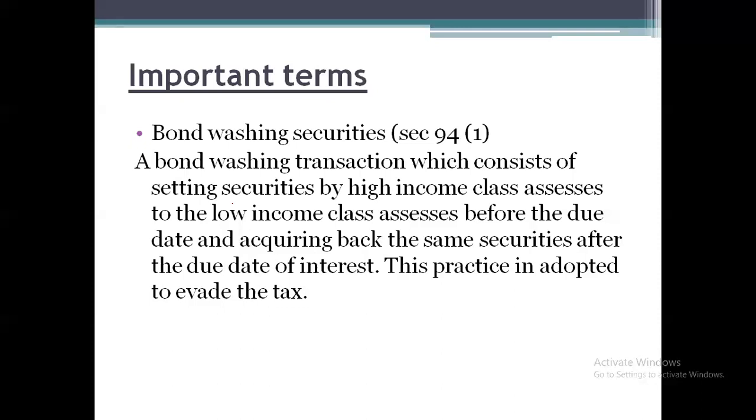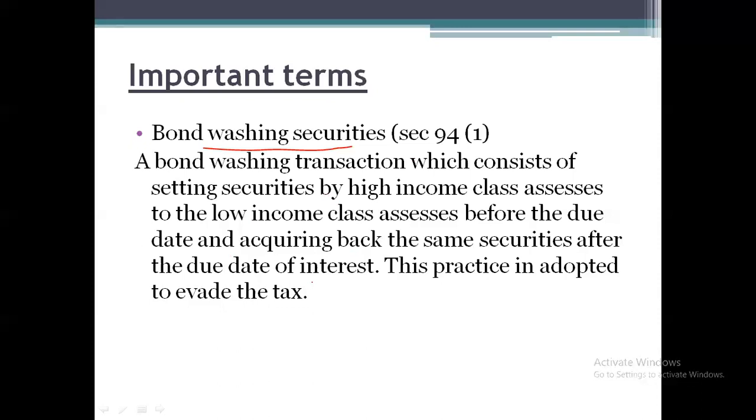Under that, to avoid the taxes, they follow certain transactions or processes as per section 94, called bond washing transaction. There is a chance of a 2 mark question: what is the meaning of bond washing transaction? Now check what it is. Bond washing transaction consists of selling securities by high income class assessees to low income class assessees before the due date, and acquiring back the same securities after the due date of interest.